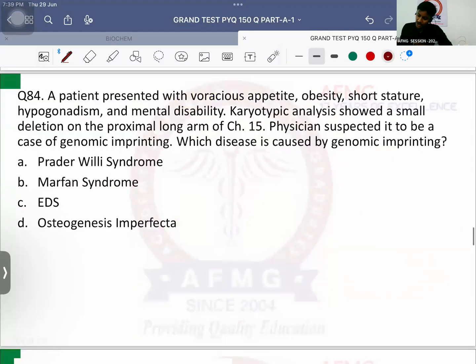Question number 84. A patient presented with voracious appetite, बहुत ज़्यादा खाना खा रहा है. Due to that there is obesity in the child. There is short stature also. There is hypogonadism, and mental disability, that is intellectual disability. Karyotype analysis shows a small deletion on the proximal long arm of chromosome number 15. Physician suspected it to be a case of genomic imprinting.